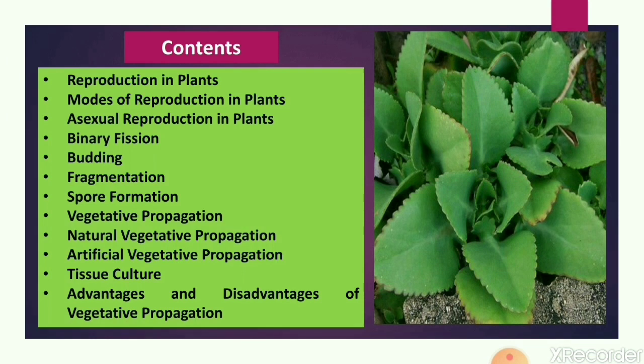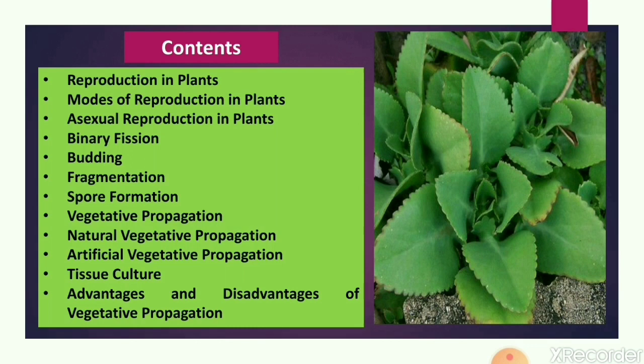First of all, we will see reproduction in plants, in which we will see the definition of reproduction. There are two modes of reproduction in plants. So, the next topic will be modes of reproduction in plants. There are two modes of reproduction, that is asexual reproduction and sexual reproduction in plants.